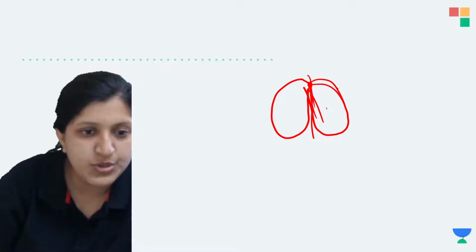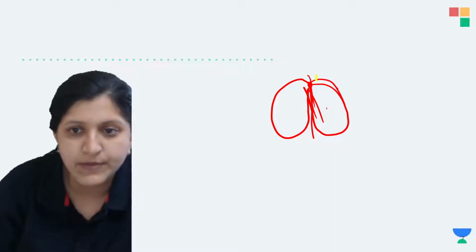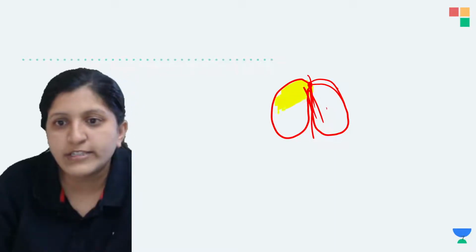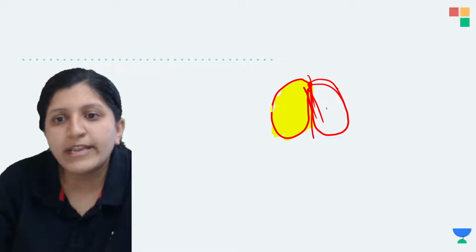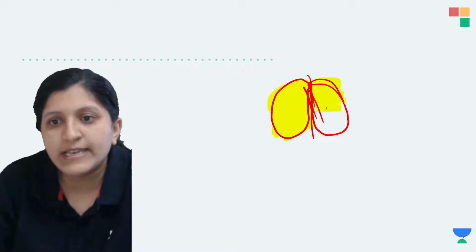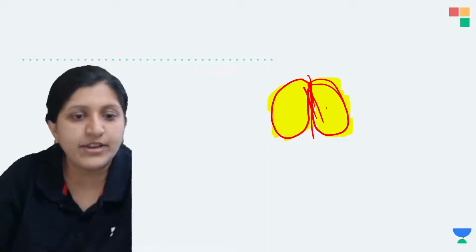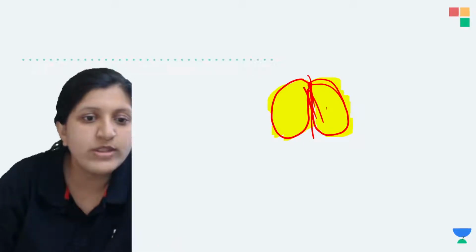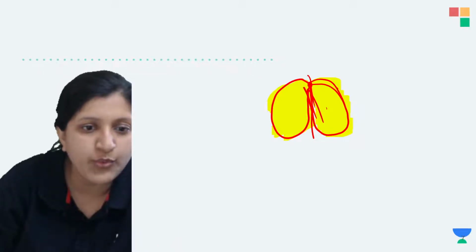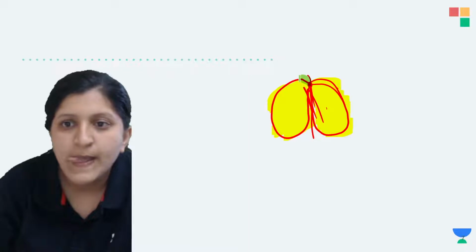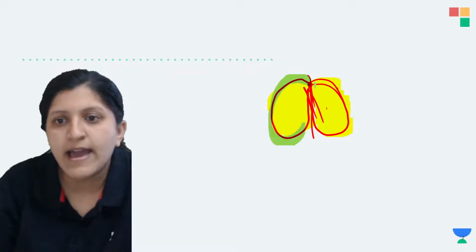So let me just show you this, just a second. So this is going to be a cotyledon now, where the storage of food material is done, and there is a covering. The covering is what we call the seed coat, which can be testa and tegmen.